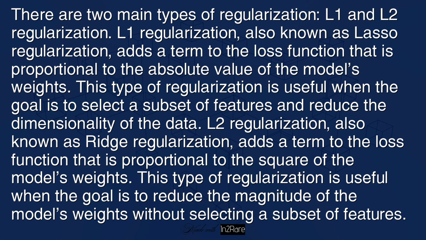There are two main types of regularization: L1 and L2 regularization. L1 regularization, also known as lasso regularization, adds a term to the loss function that's proportional to the absolute value of the model's weights. This type of regularization is useful when the goal is to select a subset of features and reduce the dimensionality of the data.